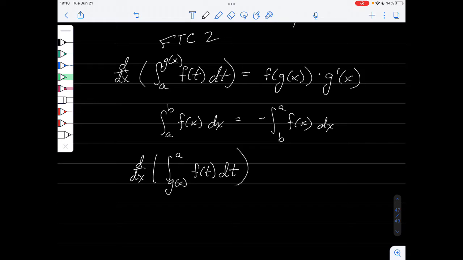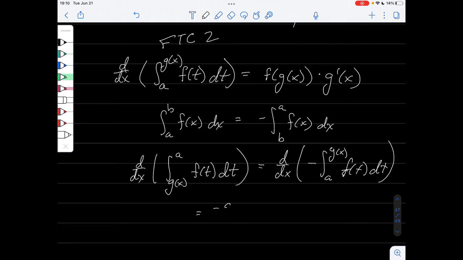Okay, well, I know by this property right here that this is the same thing as the derivative of negative the integral from a to g of x of f of t dt. And since it's a derivative, we can pull that constant out.